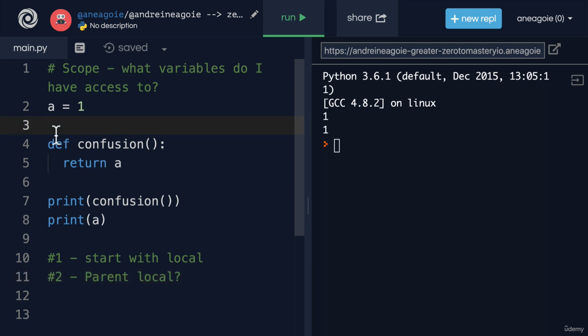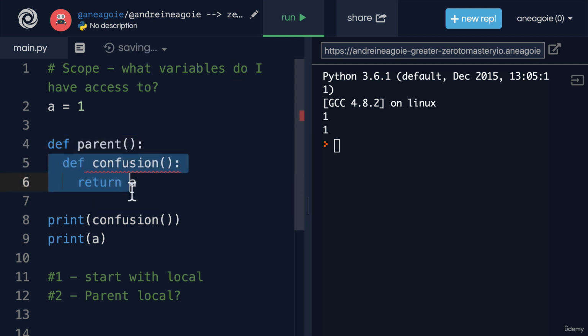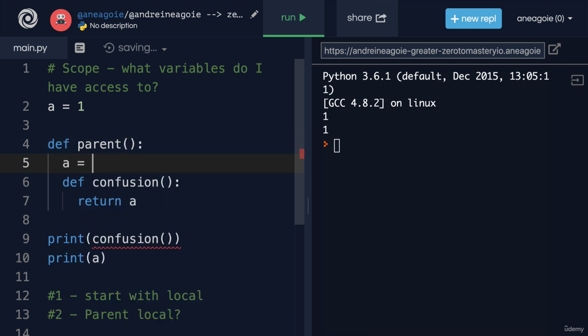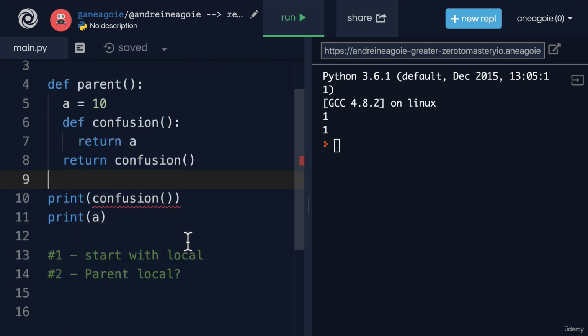But we can also do another function. Let's say parent. And parent is a parent of the confusion function. And in here, let's say a equals 10. Now in here, we'll return confusion just so we can use it again and actually run it.